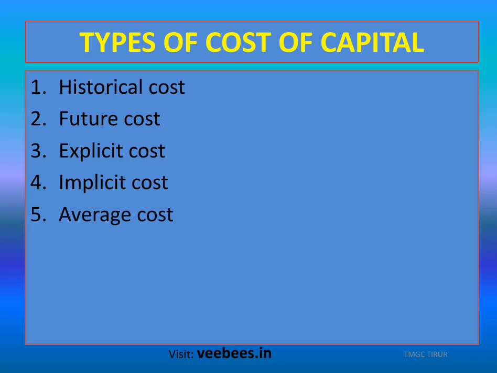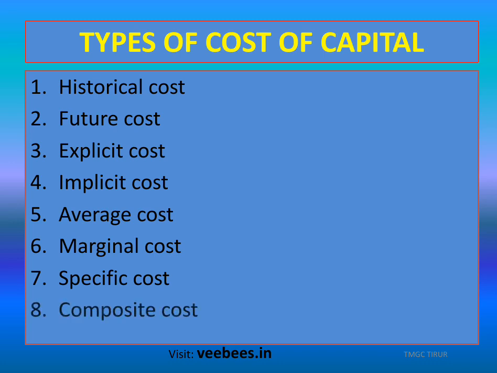Okay, then average cost, we know the average of different cost of capital. Marginal cost, it is the cost of marginal capital, additional capital. Then specific cost. Specific cost is the cost of a particular source of finance, a specific source of finance. And composite cost is the weighted average cost of different sources of capital. These are some of the types of cost of capital.